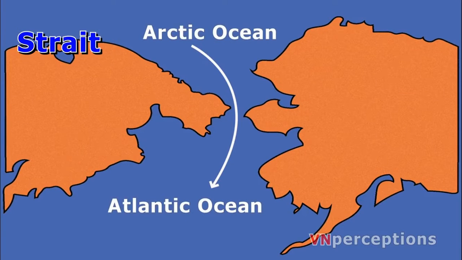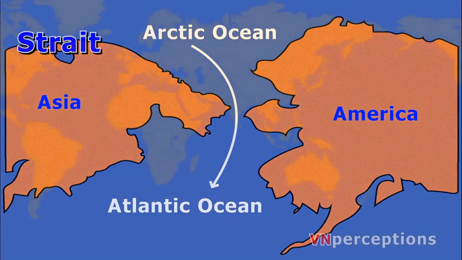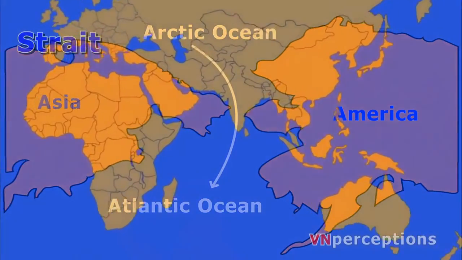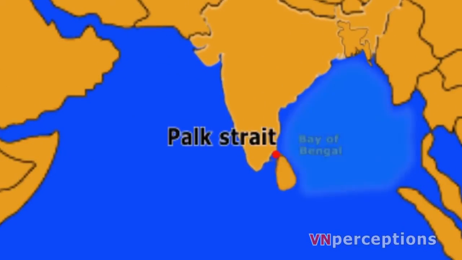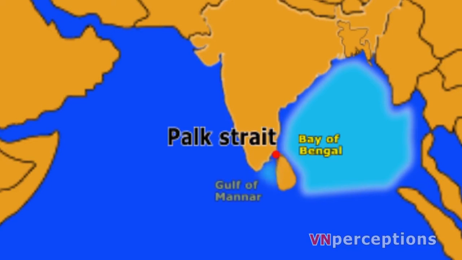Most commonly, it is a channel of water that lies between two land masses. So if I take up the strait found around India, the first one would be the Palk Strait. It connects the Bay of Bengal at northeast end to Gulf of Mannar at western end.